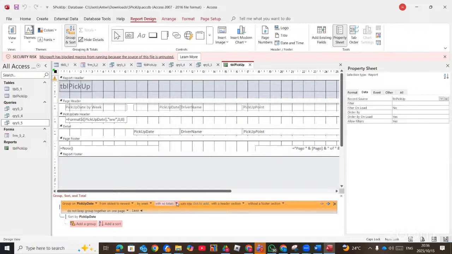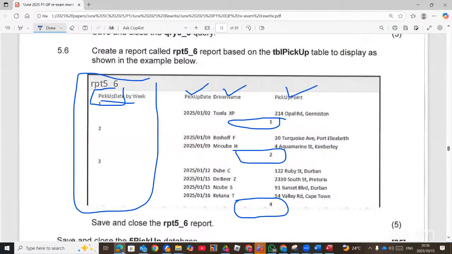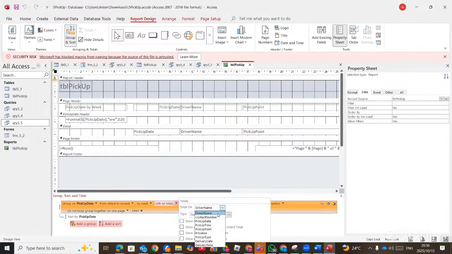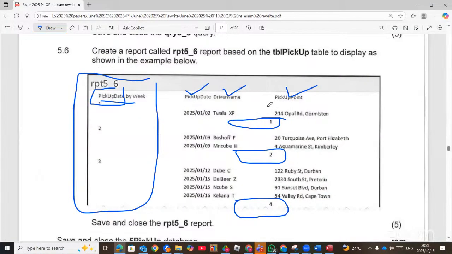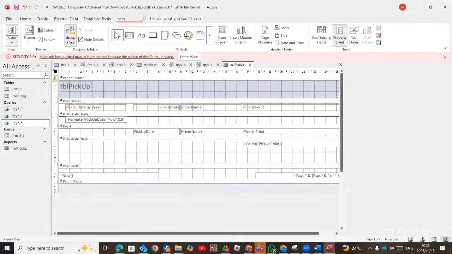And then with no totals, you check where they did the calculation, it is under the pickup point. So you can say, with no totals, you select pickup point, then count values, then you choose show subtotal in group footer. Why footer? Because the calculations are always below, not on top. If it was on top like this, then it's going to be group header. And then we run again to see.